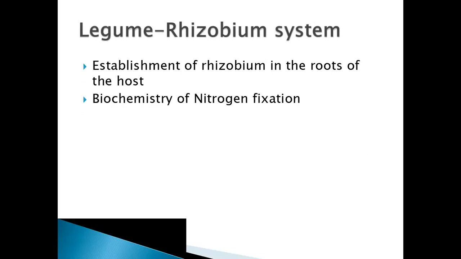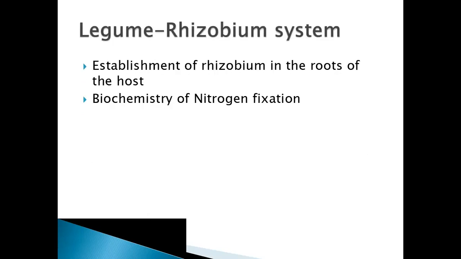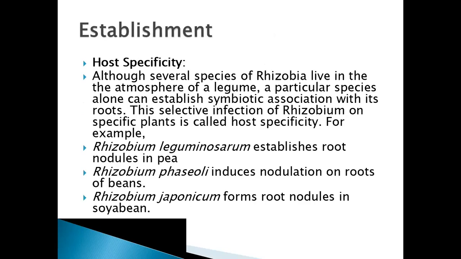First, there will be the establishment of rhizobium in the roots of the host. Then we'll study the biochemistry of nitrogen fixation. So first, we have to study how this rhizobium bacteria gets established in the roots of the host.